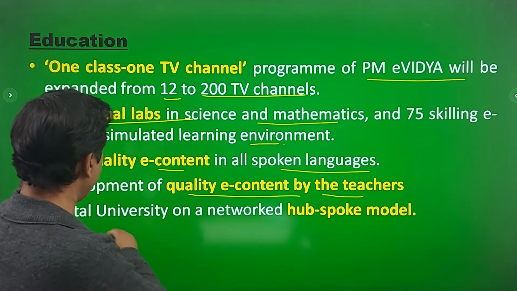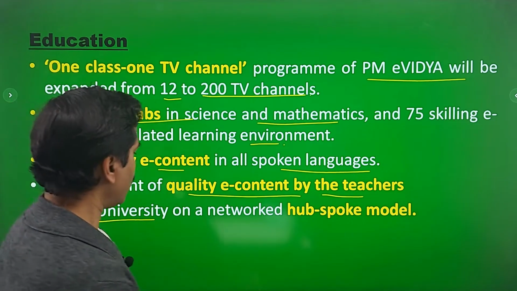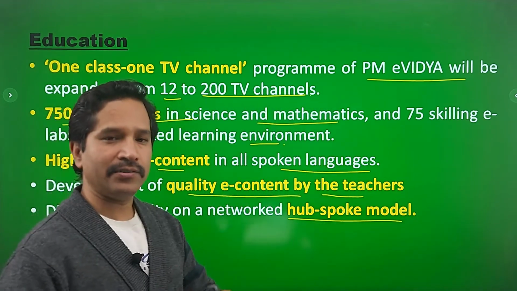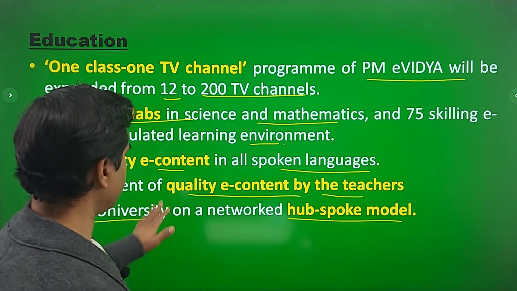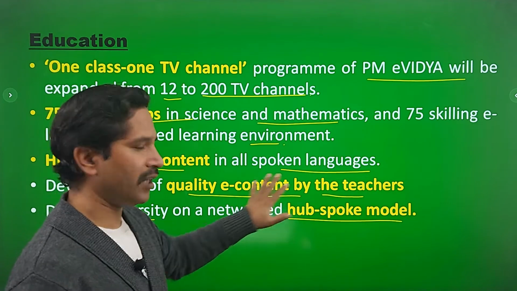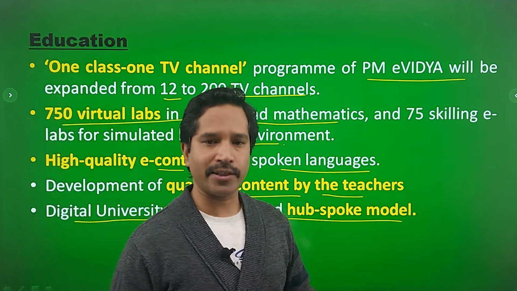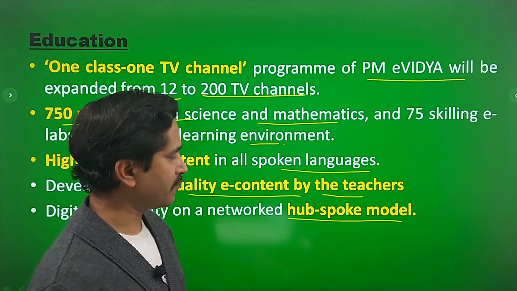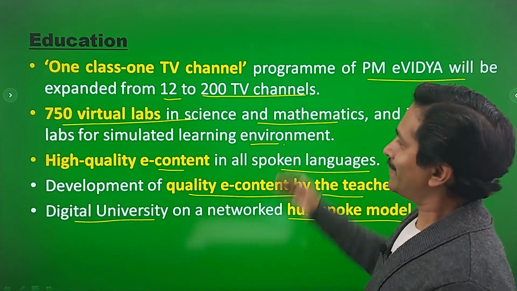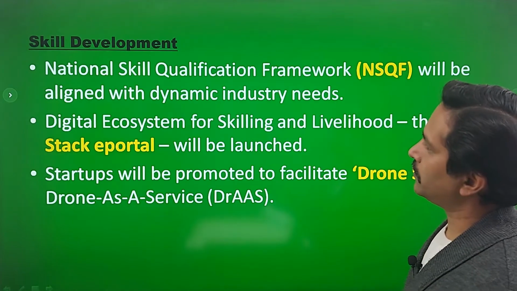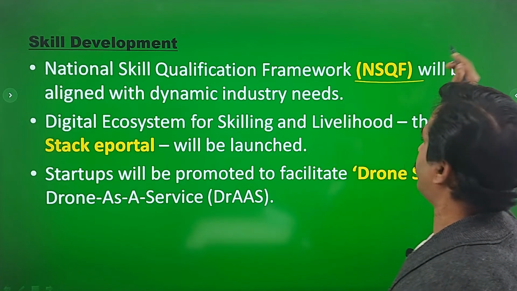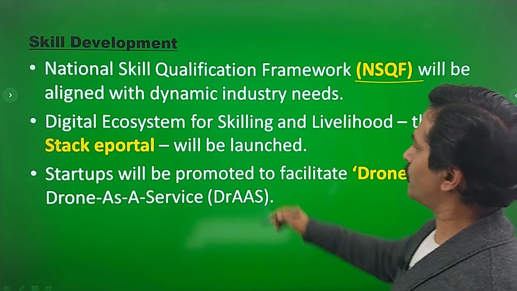And finally, digital university will be established on a networked hub spoke model. So all the state of art digital things will be with the main university, digital university. It would be a hub university, and other public institutions, leading public universities would be the spoke universities. So this is the education scenario in the budget. Well, coming to skill development, National Skill Qualification Framework (NSQF) will be aligned with dynamic industry needs.